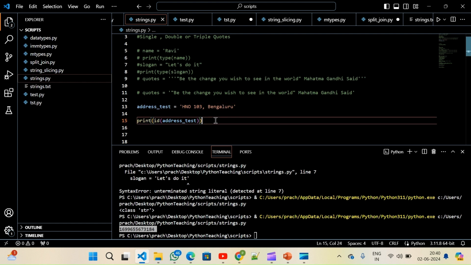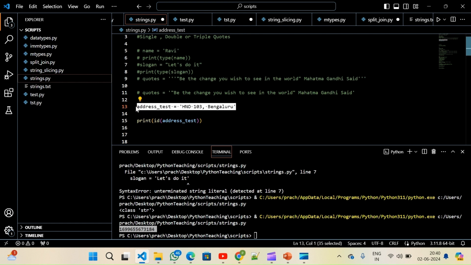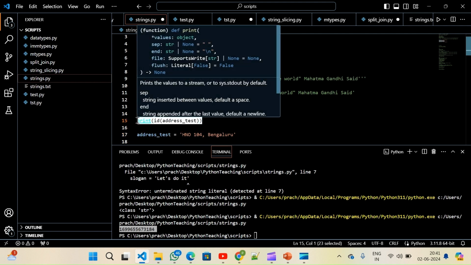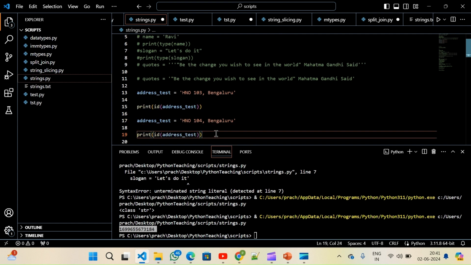Now let's suppose I want to modify this address test. This is not 103, this is 104. I modified it. Let me print this again. I'll clear this.